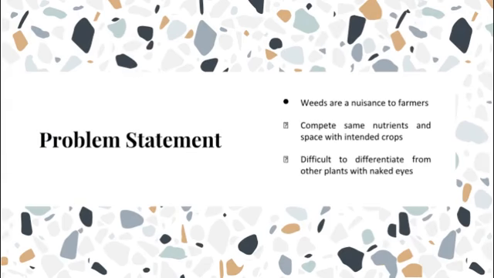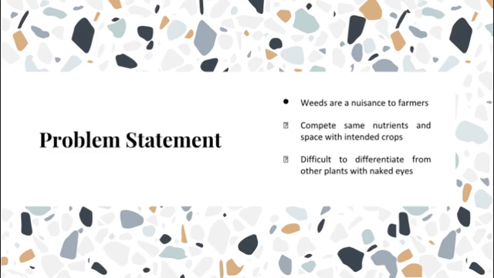As we all know, weeds are a nuisance for farmers as they compete for the same nutrients and space with the intended crops, resulting in suboptimal yields. Furthermore, weeds can sometimes be challenging to differentiate from the other plants with the naked eye. Our project aims to attempt this very problem, which is the topic of a Kaggle competition called plant seedling classification, which is a multi-class classification problem.